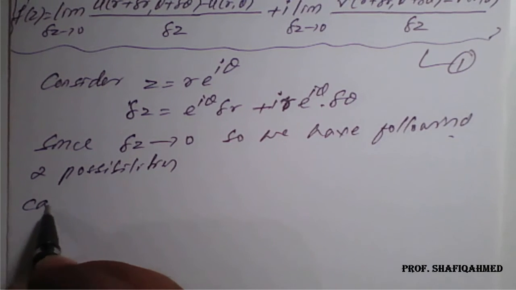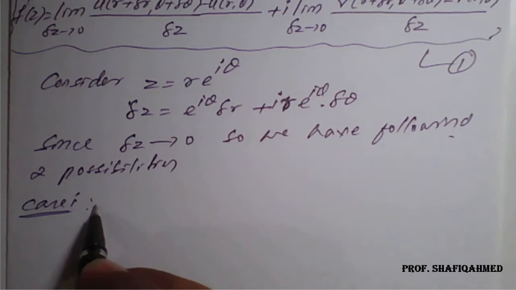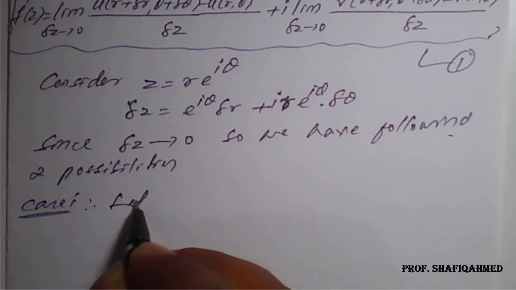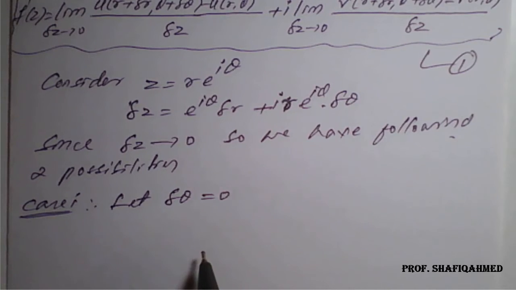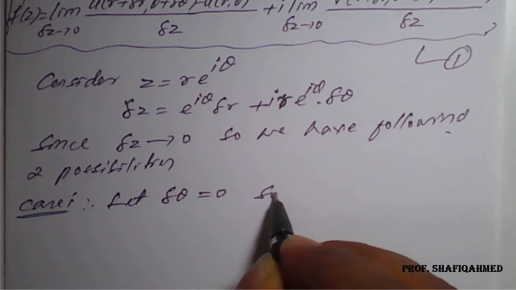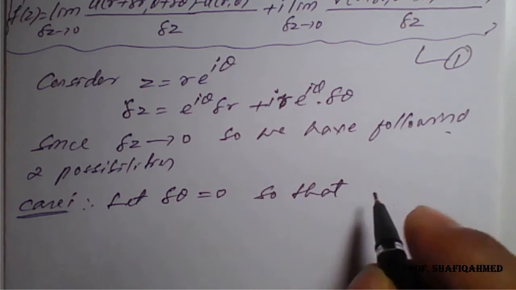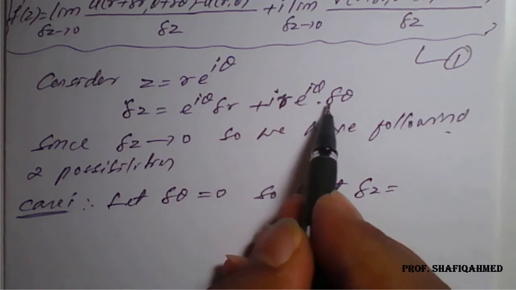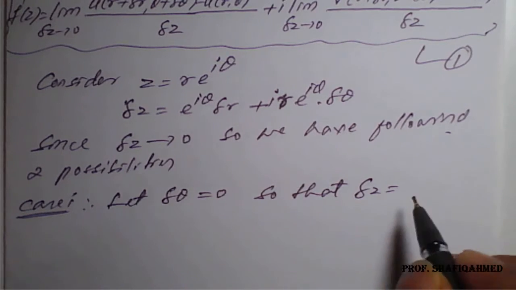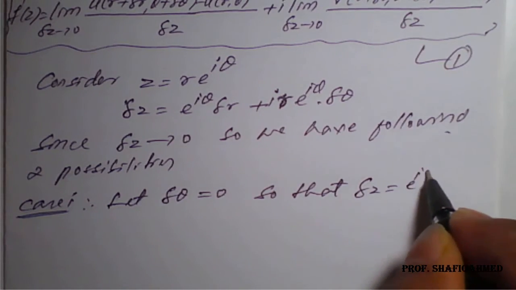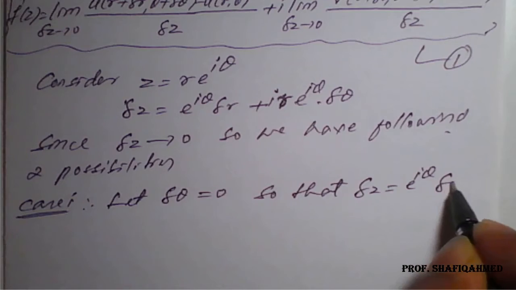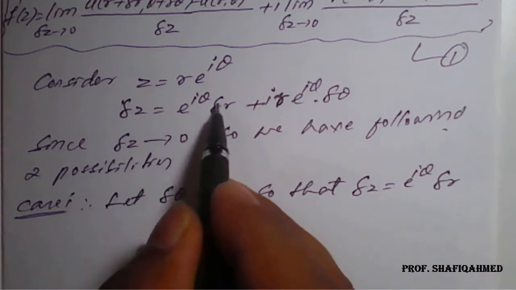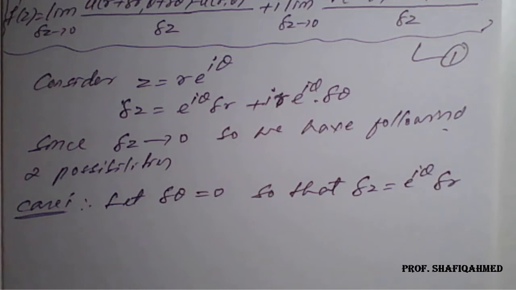So case number 1: let delta theta be 0. Then delta z will become e raised to i theta into delta r, because if delta theta is 0, the other part becomes 0. So delta z is equal to e raised to i theta into delta r.